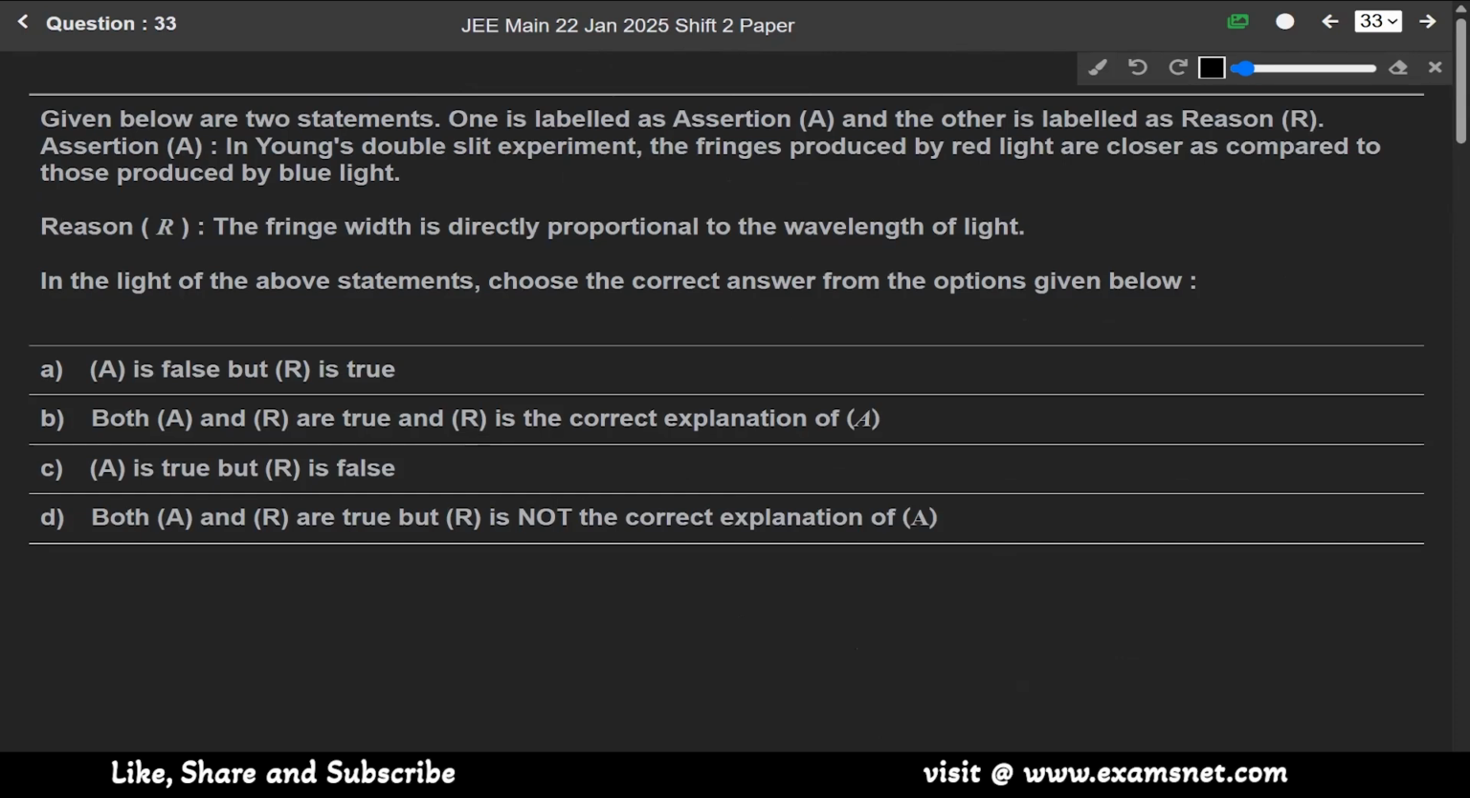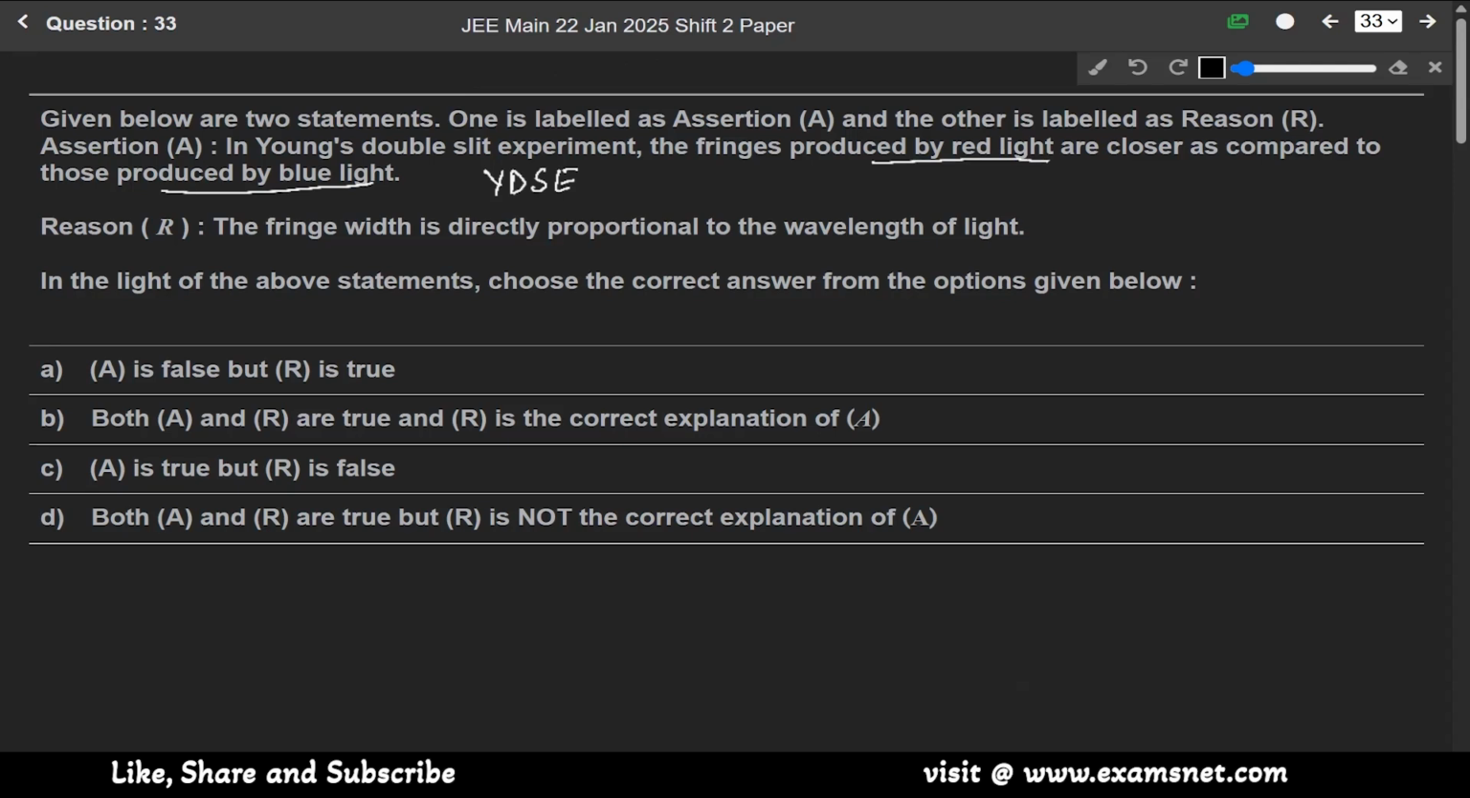Now the next question, 33. Given below are two statements. One is labeled as assertion A and the other is labeled as reason R. Assertion A is given as: in Young's double slit experiment, the fringes produced by red light are closer as compared to those produced by blue light.